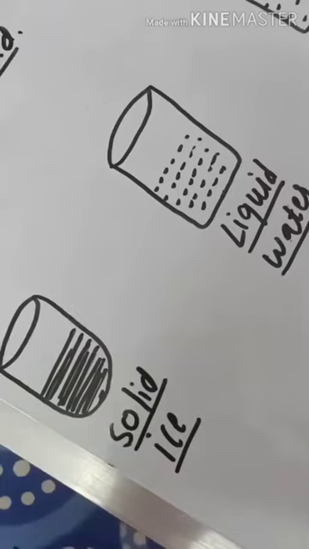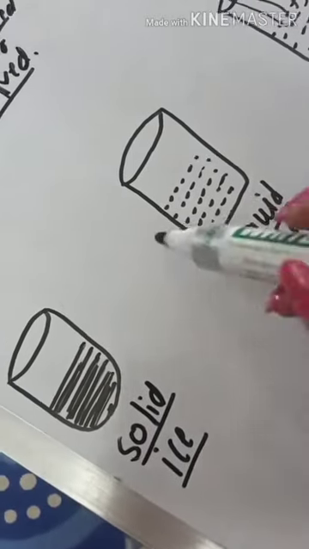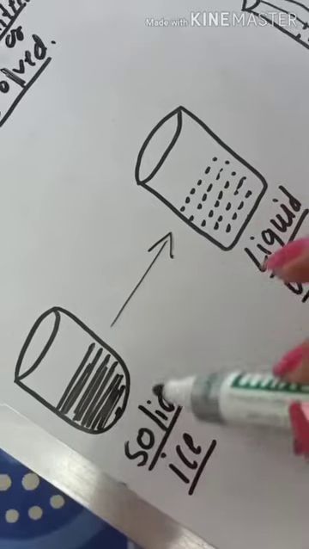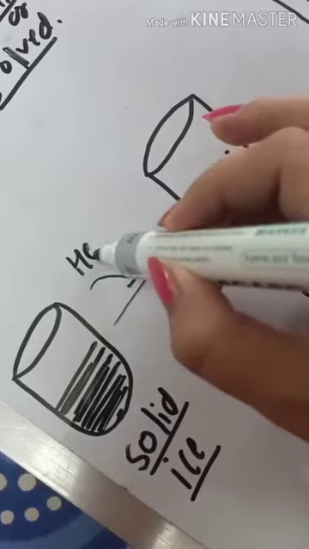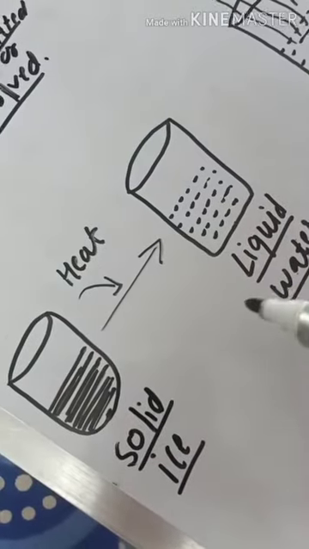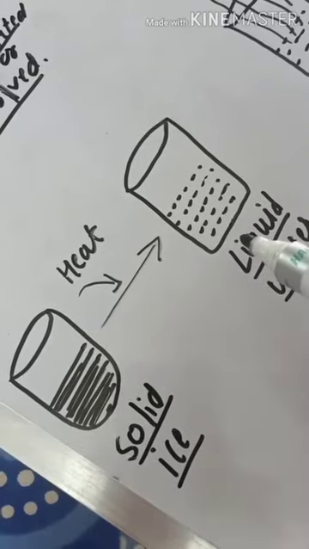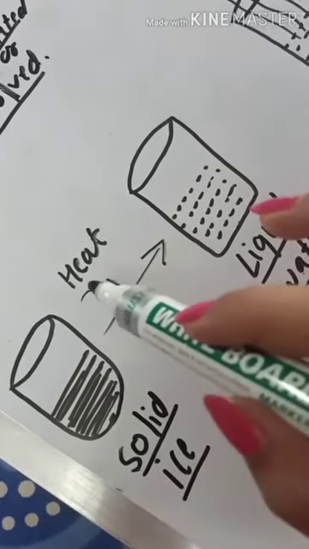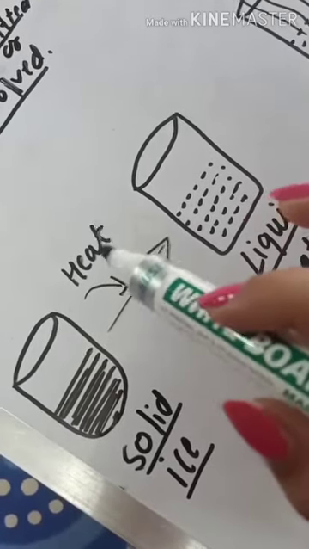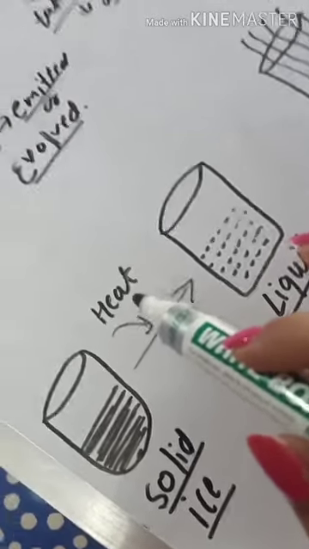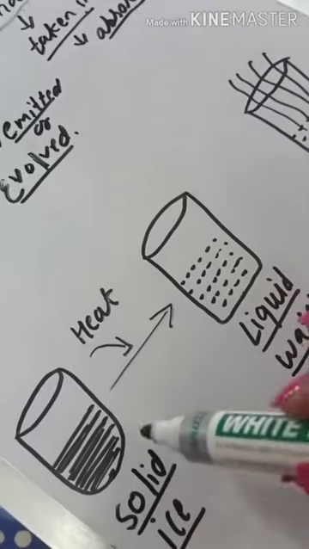Now to understand this, solid ice changes into liquid water, and for this change, the solid ice absorbs heat. So heat is absorbed by solid ice in order to form liquid water, and this process is known as melting. So in melting there is absorption of heat. So we can say melting is which process? Heat is absorbed, so melting is an endothermic process because heat is taken in by the solid.